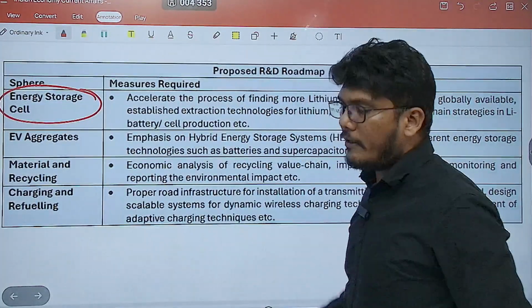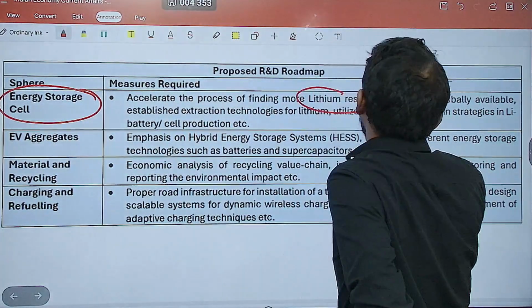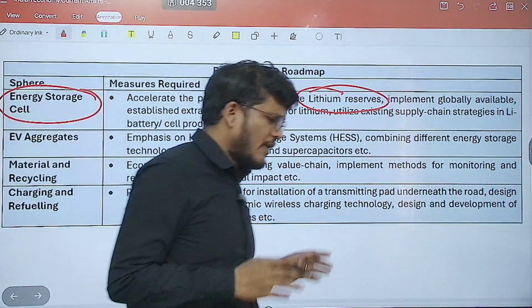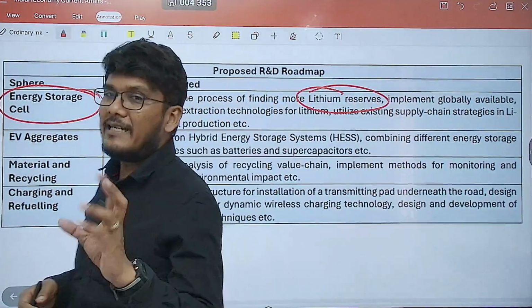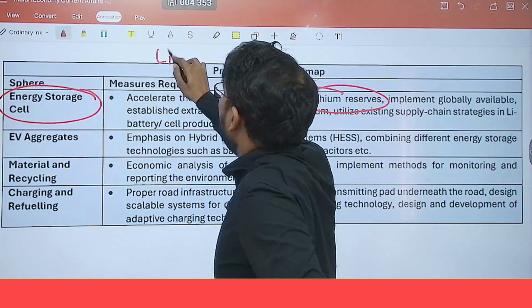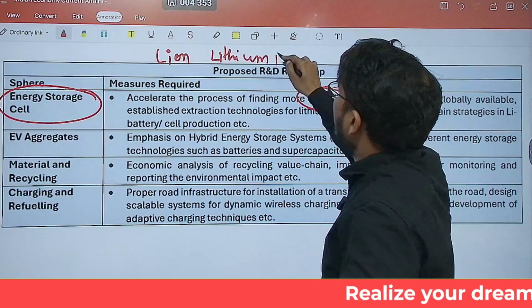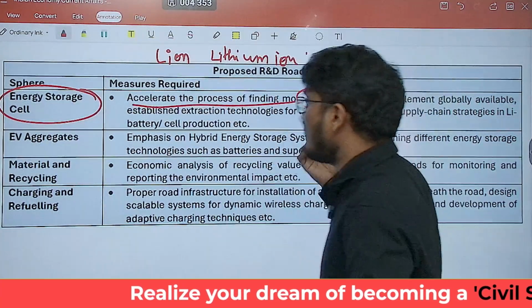So it is talking about accelerating the process of finding more lithium reserves, because generally the batteries that are used even in EVs, electric vehicles, are lithium-ion. It is written as Li-ion, that is nothing but lithium-ion batteries. So accelerate the process of finding the reserves of that.